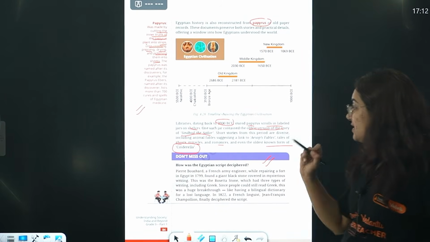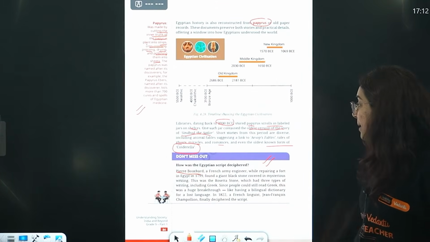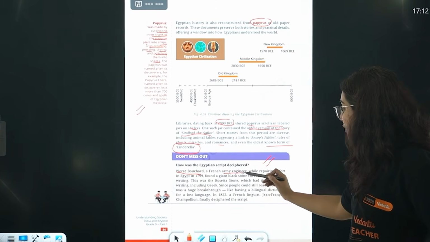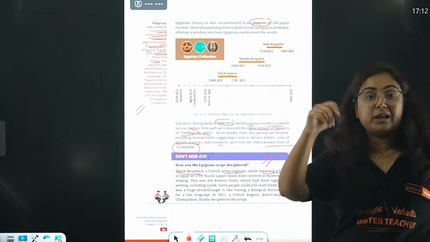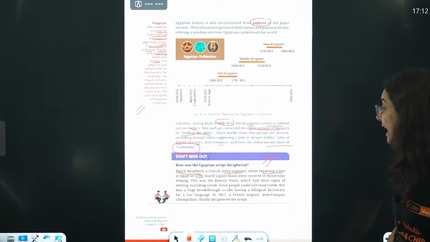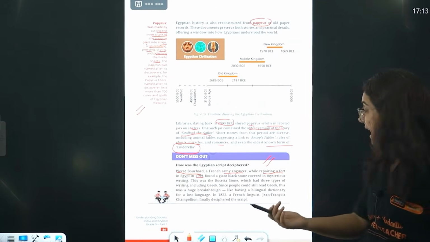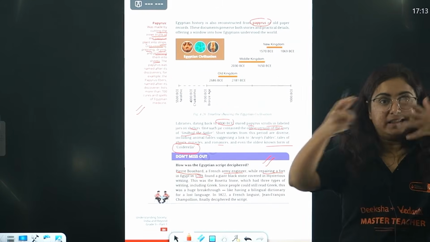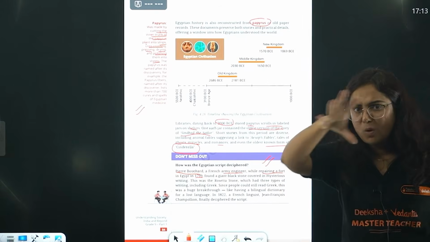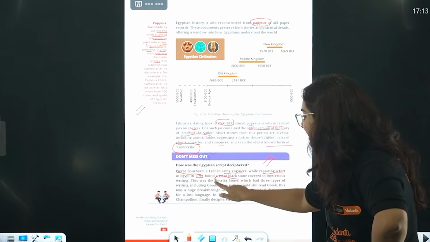But now comes the question, how was it deciphered, as the Indus Valley script is not deciphered? So beta, there was one person named Pierre Bouchard, a French army engineer repairing a fort in Egypt. He was repairing a fort in Egypt in 1799 and found a giant black stone. This stone was covered in some writings. Yes, this was the Rosetta Stone.